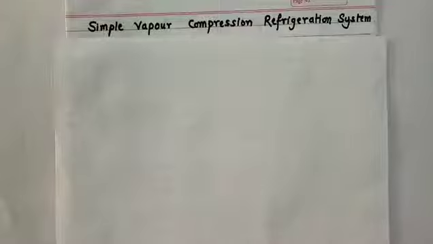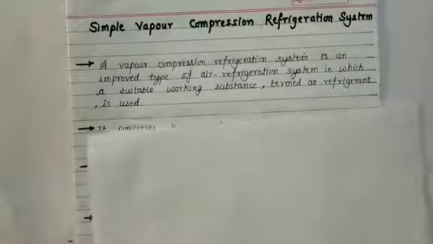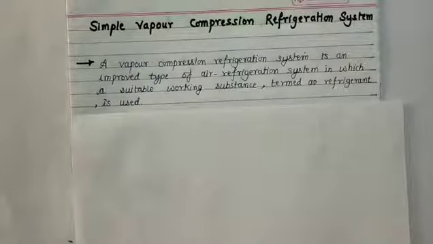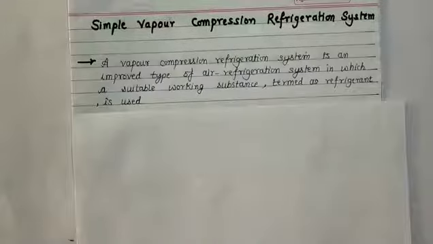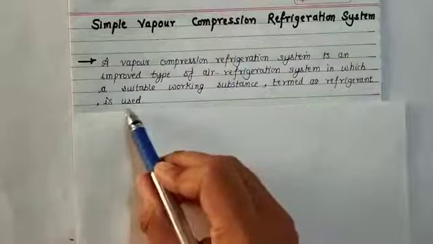Now we'll go through the simple vapor compression refrigeration system. A simple vapor compression refrigeration system is an improved type of air refrigeration system in which a suitable working substance termed as refrigerant is used.